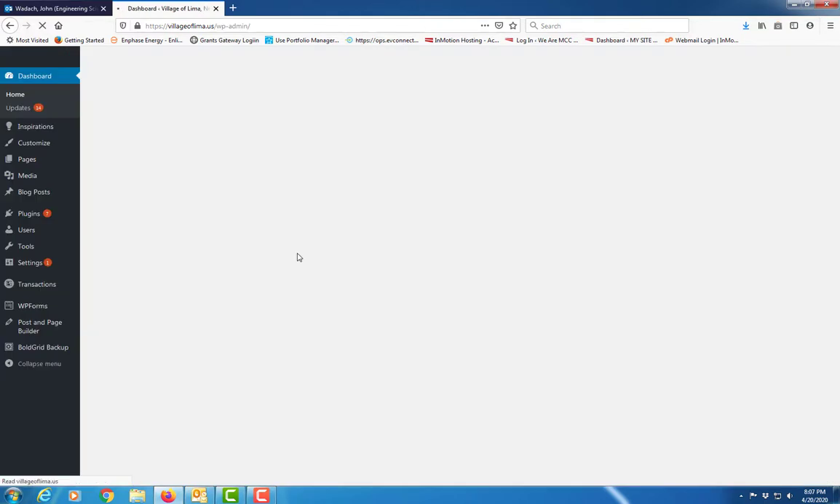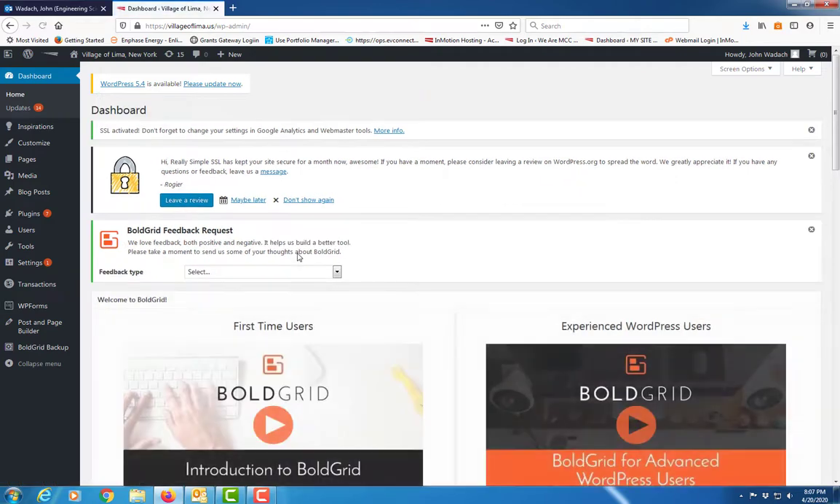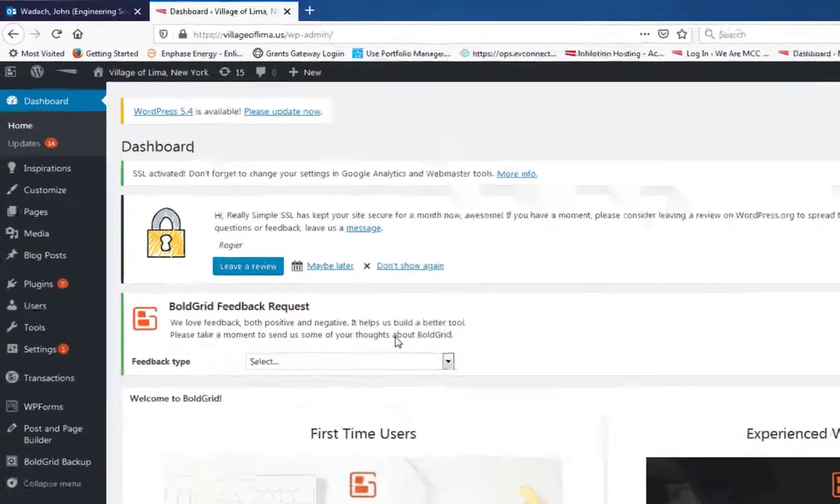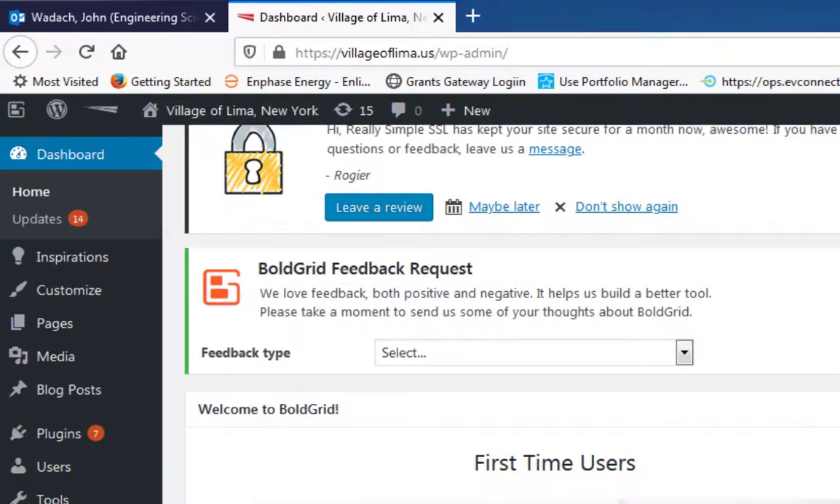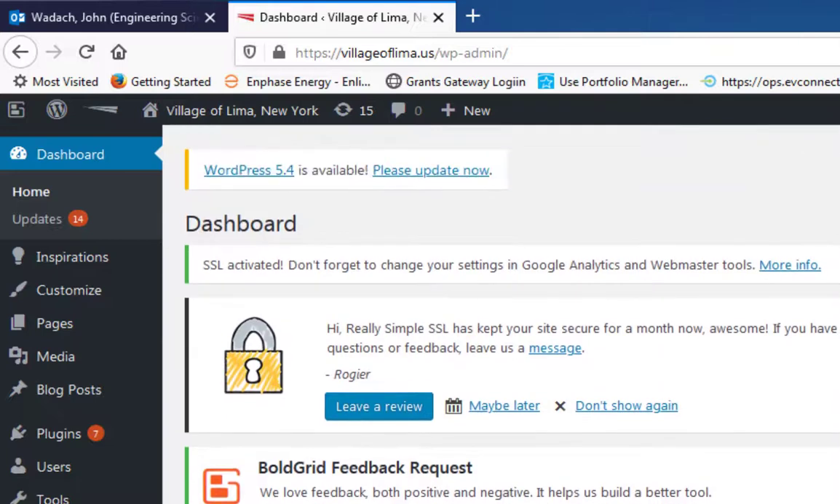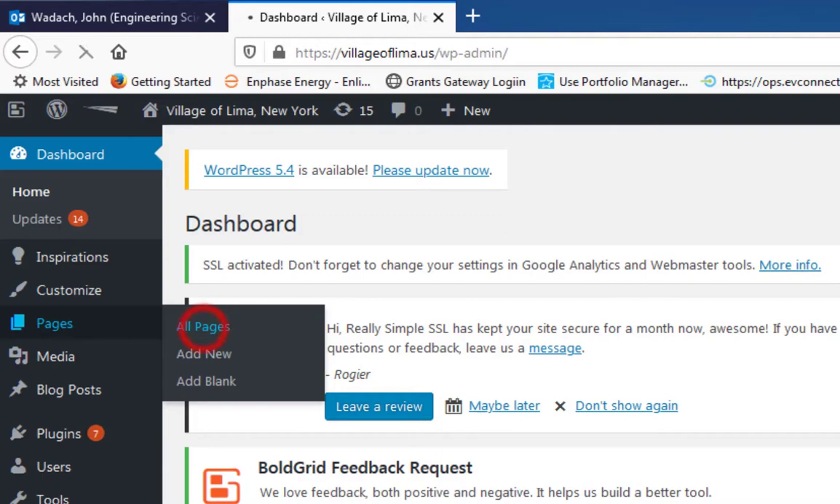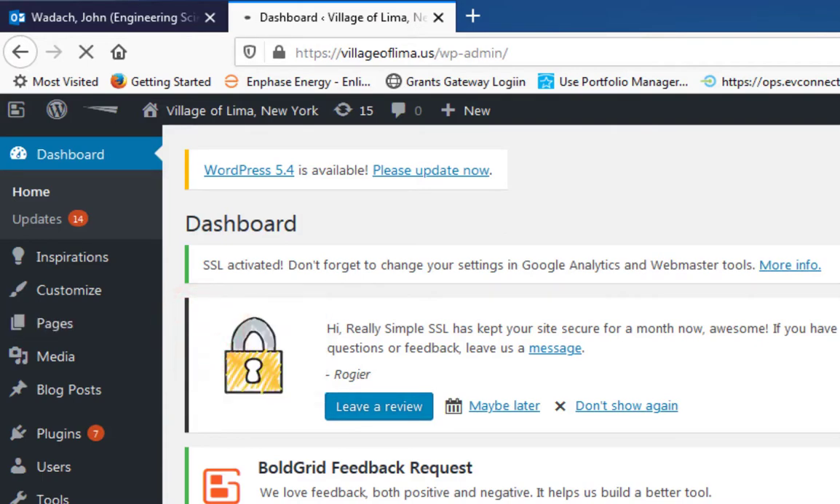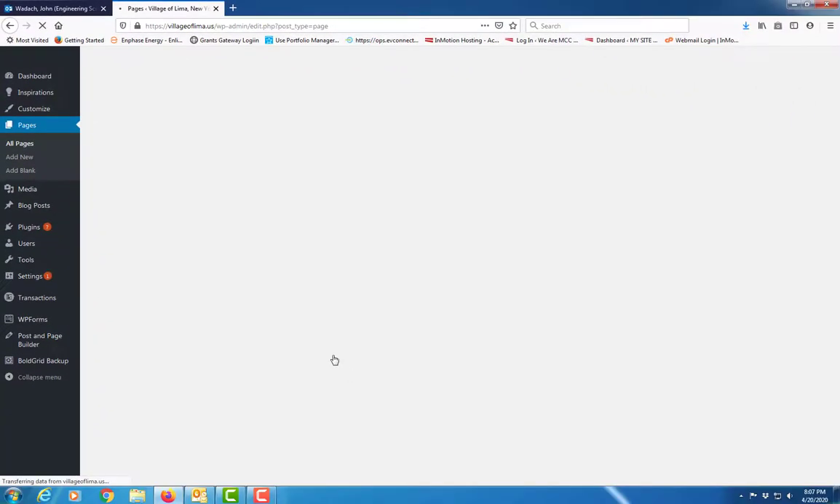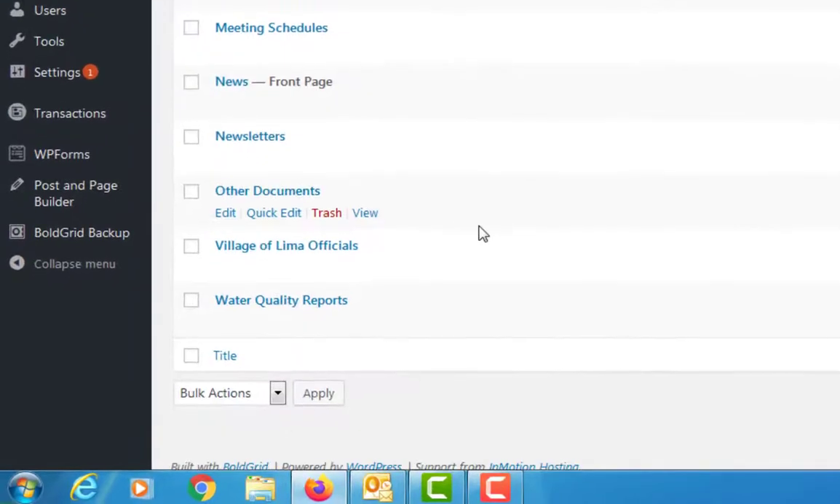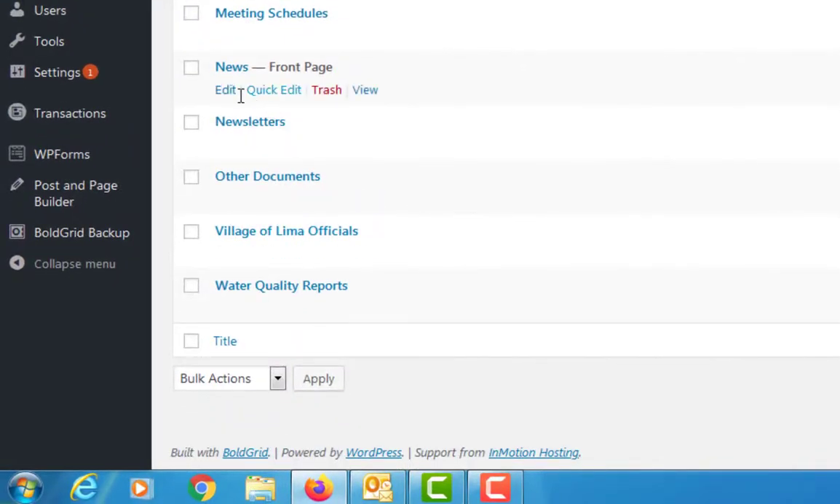Now let's talk about adding something new. We're going to go up to pages. We're going to go to all pages. We're going to go back to the news. This is the most common thing you're ever going to do. So we're going to hit edit.